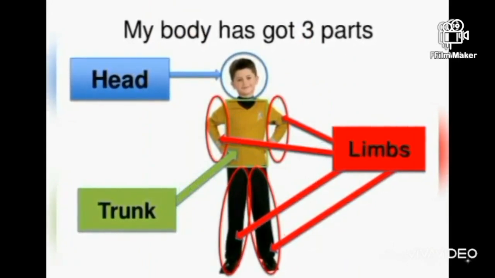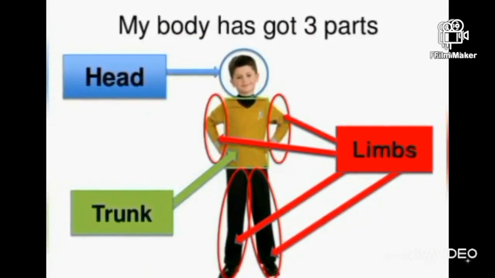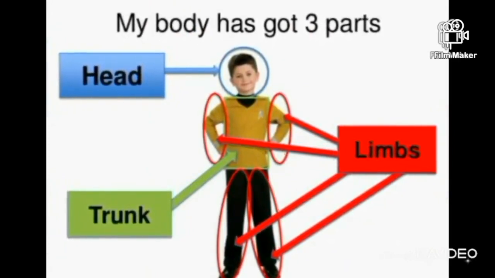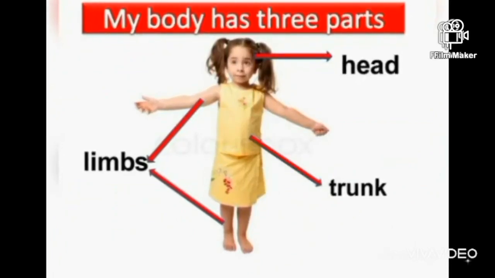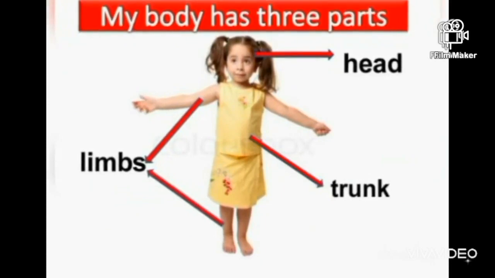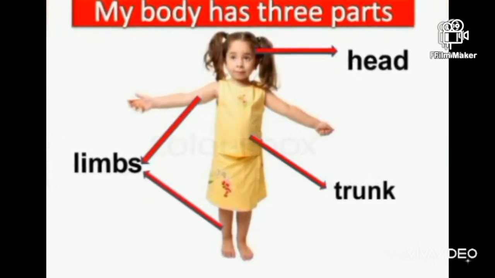The eyes, nose, mouth, and ears are in the head. The arms and the legs make up the limbs. The arms and legs are joined to the trunk. The neck joins the head and the trunk.